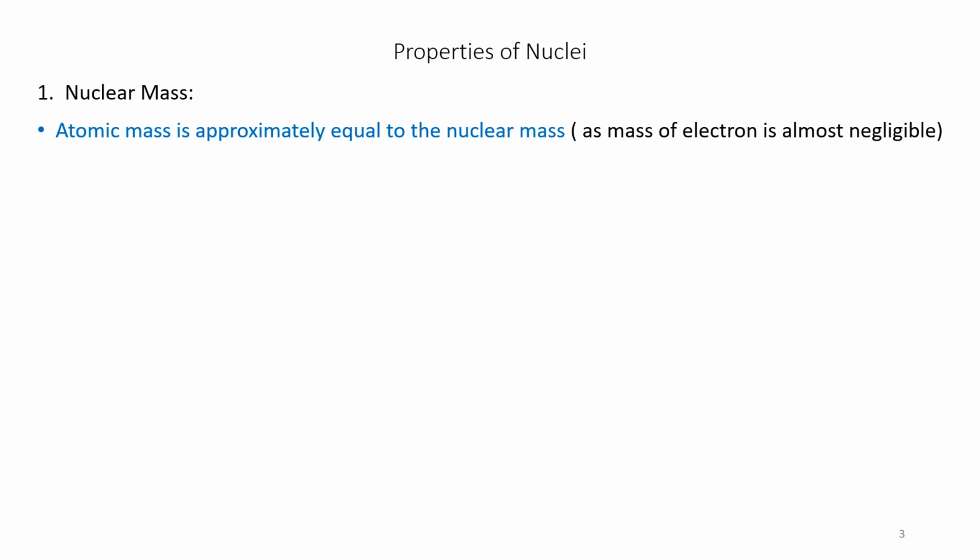Properties of nuclei. Nuclear mass. Atomic mass is approximately equal to the nuclear mass, as the mass of electron is almost negligible.